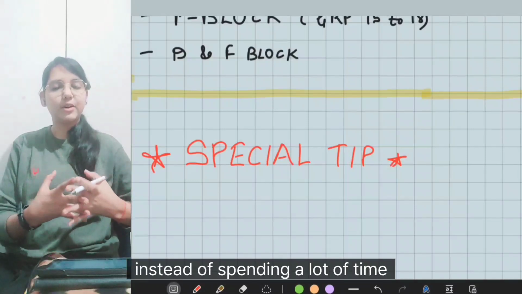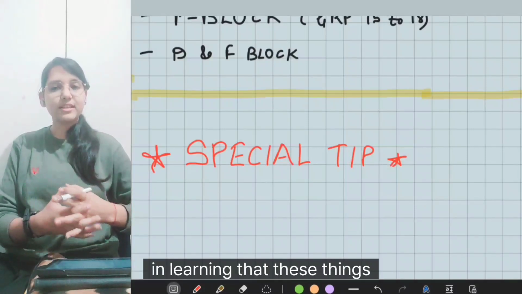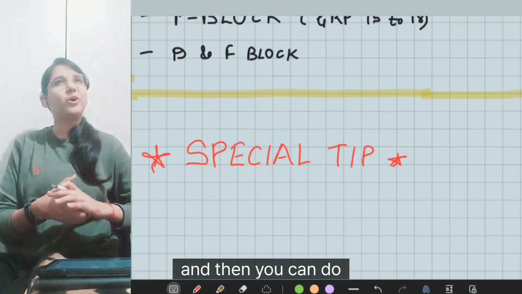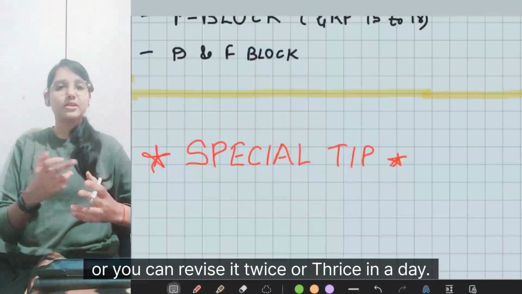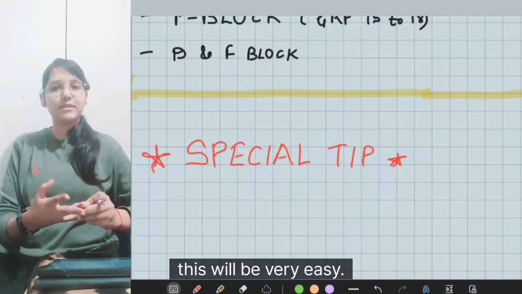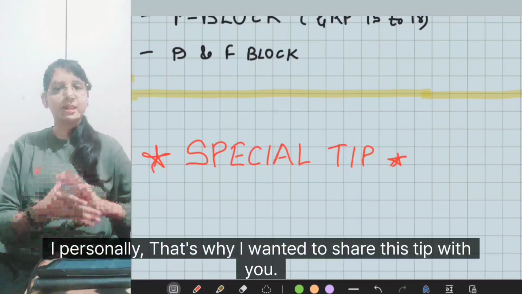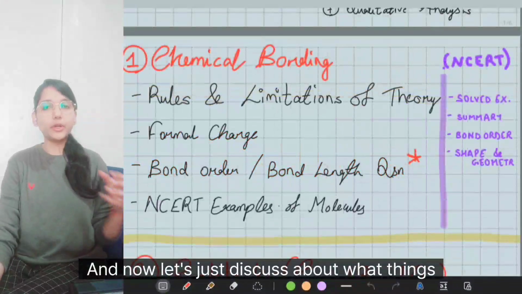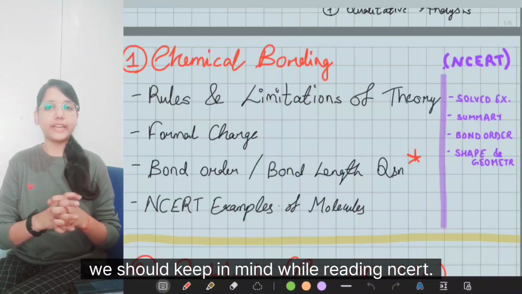Instead of spending a lot of time learning these things, you can just stick up a wall note, and then you can revise it twice or thrice in a day, and you'll remember within 1 week. This will be very easy. I personally did this, so that's why I wanted to share this tip with you. And now let's discuss what things we should keep in mind while reading NCERT.